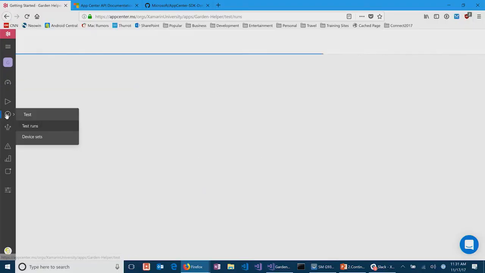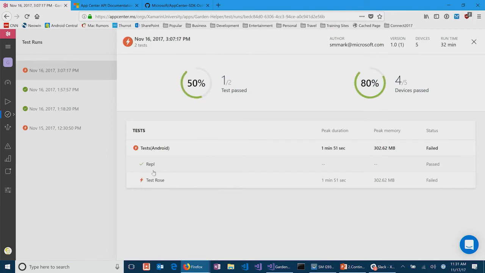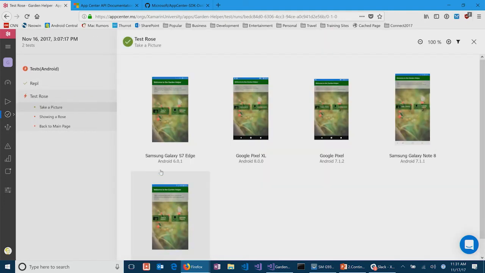Yes. And so let me go over here to Android, and I'm going to go to the test section, and I can see my test runs. You can see here I've got 2 test runs that have run. And I can see my memory that's been used. If I click on one of the tests, I can even see whether or not they passed or failed. In this particular case, we can see there were some failures that happened, but I do have some successes as well. I can click on the failure and get an idea of what exactly happened.